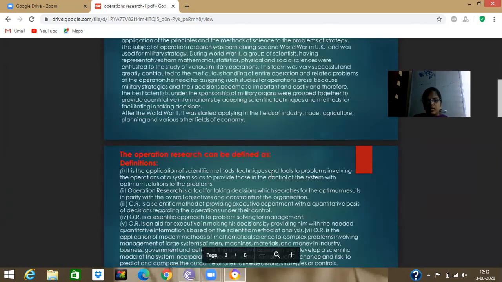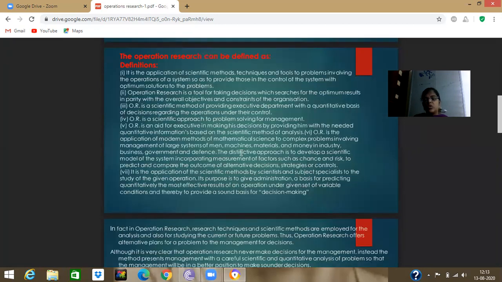The next topic is the definition. Operations research is the application of scientific methods, techniques, and tools to problems involving a system, so as to provide those in control of the system with the optimal solution to the problems. In one word, operations research is nothing but a better decision. A better decision gives the best answer, the best solution.